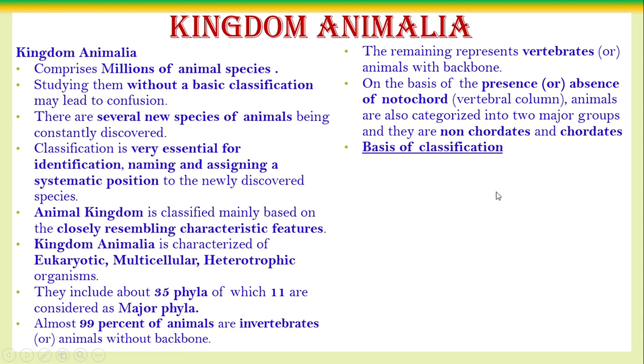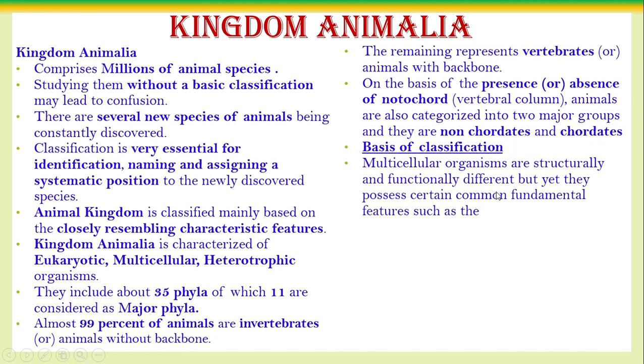இப்போ நம்ம பார்த்தோம்னா all the members of the kingdom Animalia are multicellular organisms. That is no doubt. Multicellular organisms are structurally and functionally different, but even though they have structural and functional differences among themselves, they have some common features. Based on that only we classify, using the very common fundamental features among the living organisms in the kingdom Animalia,